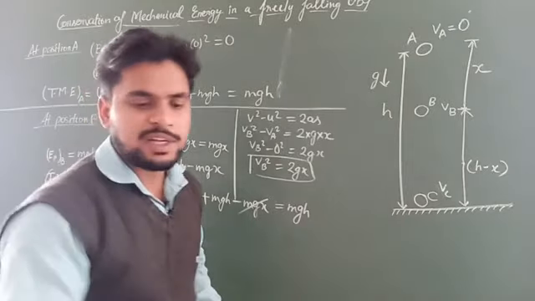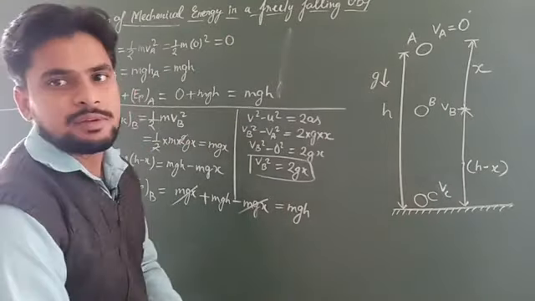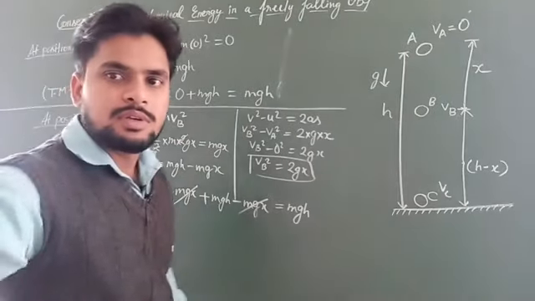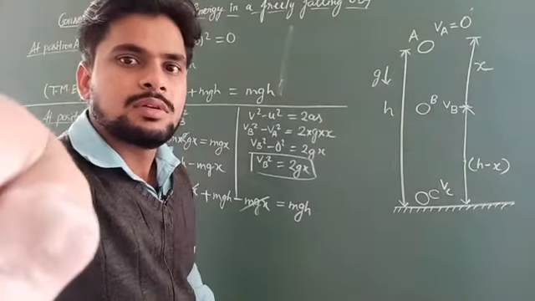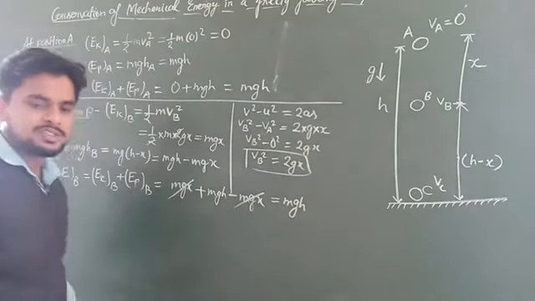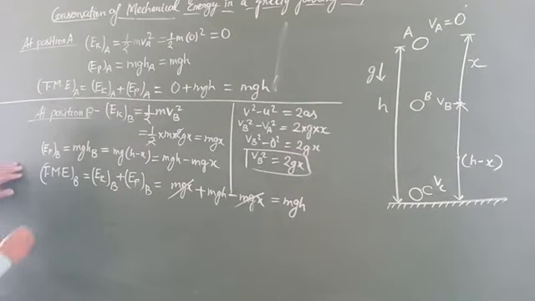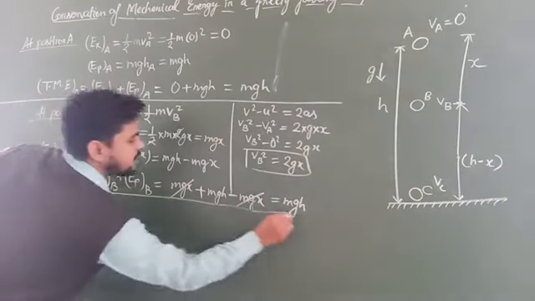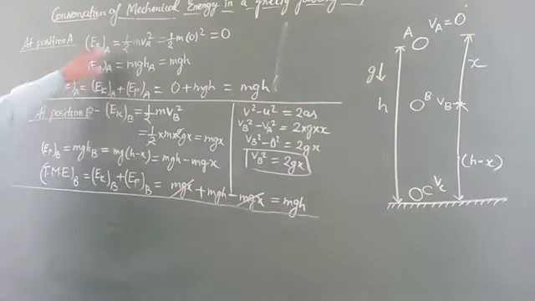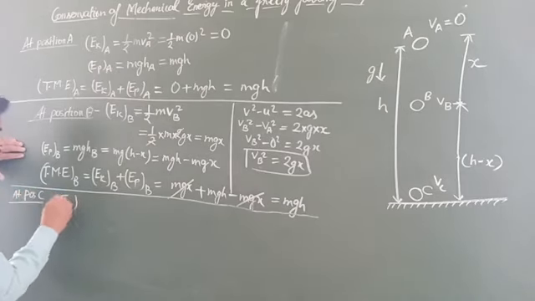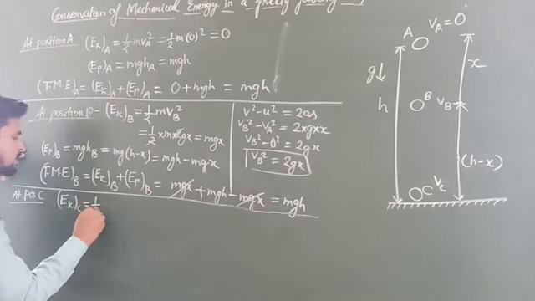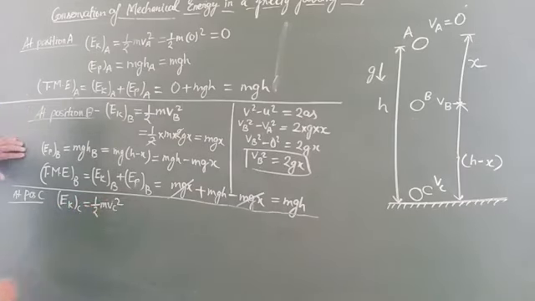Okay, now let us find the total mechanical energy at the point C. In order to find the total mechanical energy, first we have to find the kinetic and potential energy at position C. So kinetic energy Ek at point C equals half mvC square.